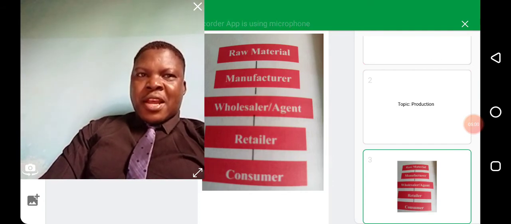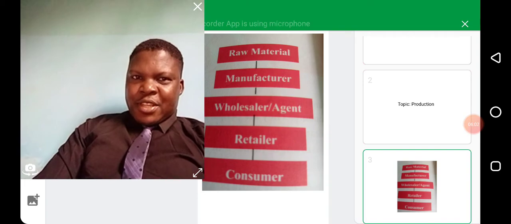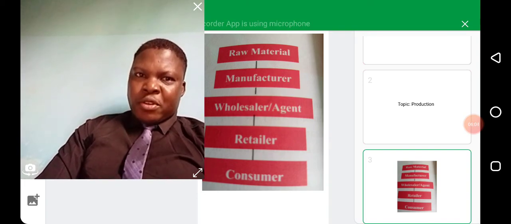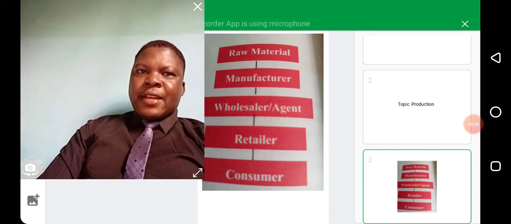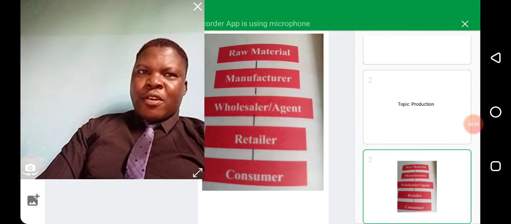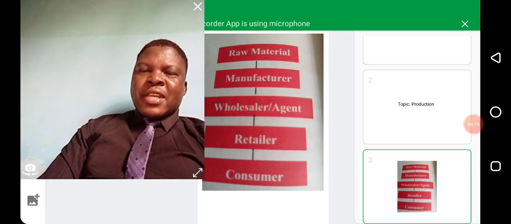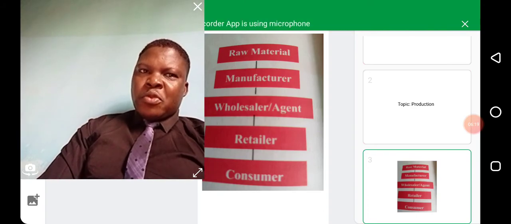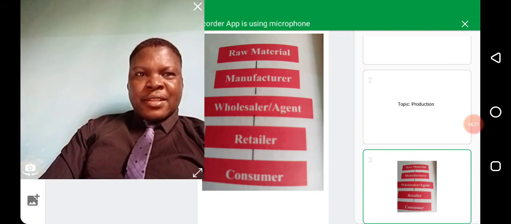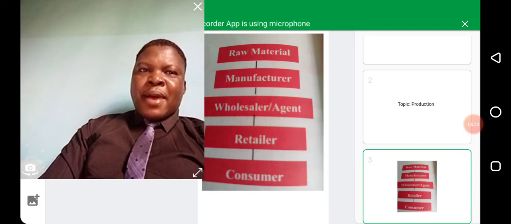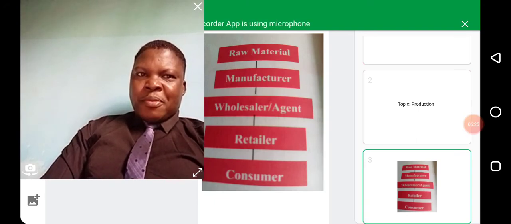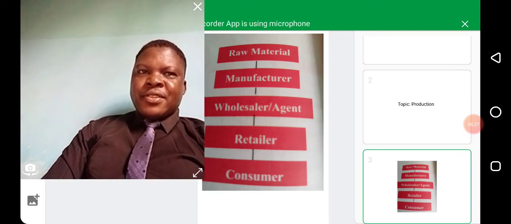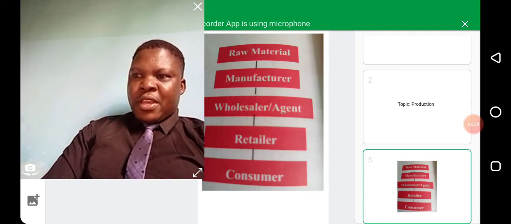The manufacturers process them into finished products, and wholesalers or agents buy from the manufacturers. The retailer then comes to the wholesaler and buys, and the consumer buys from the retailers. I'm going to explain each of these stages to you.